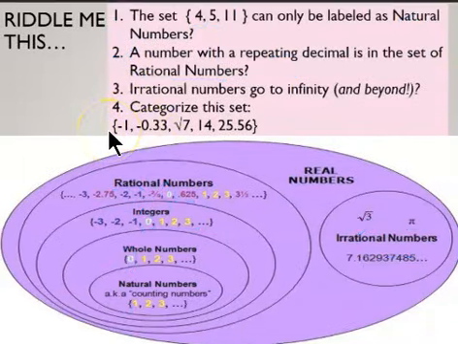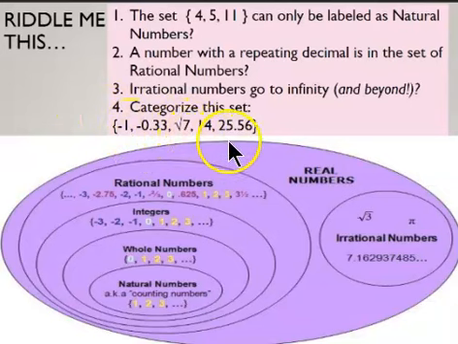So what about categorizing this set? I have a -1, a -3, 3, a square root of 7, and 14, 25.56. So we're going to start with this -1. Well, it's not a natural number. It's not a whole number because those can't be negatives. And it could be an integer, a real number, or a rational number, but it can't be an irrational number.